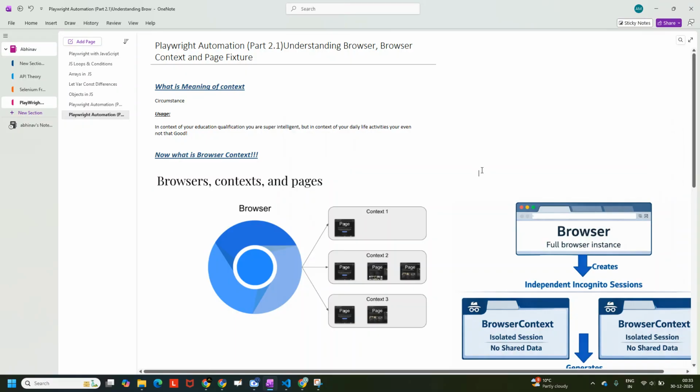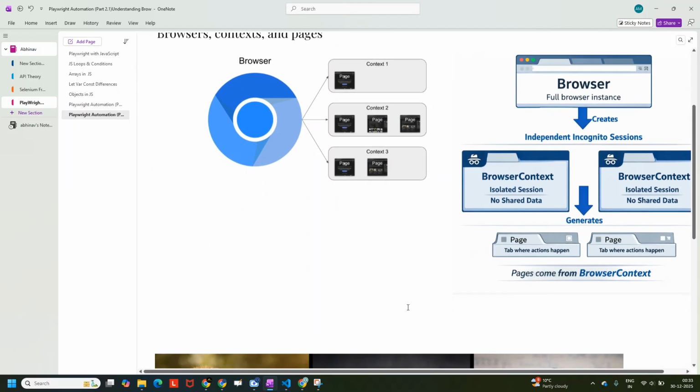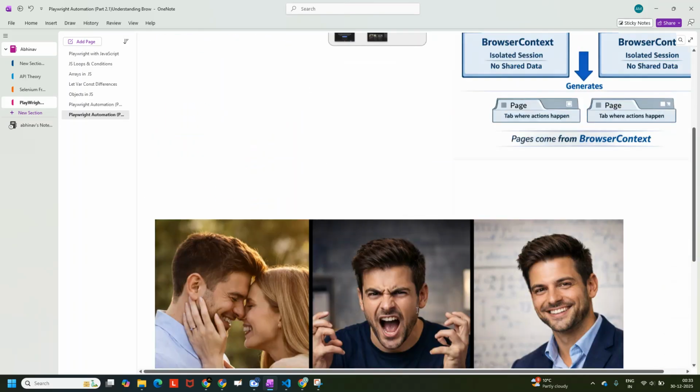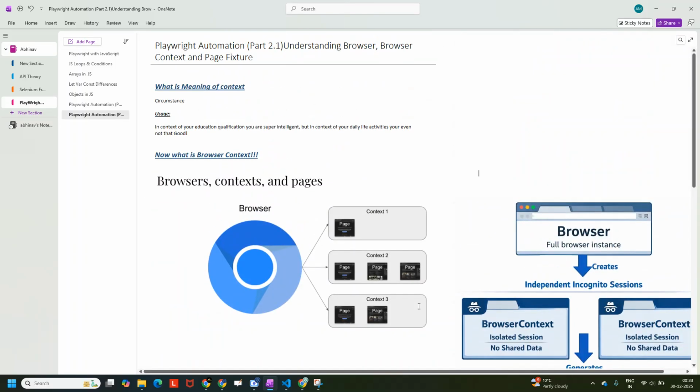So this was the theory part, and very soon I'll be coming up with the practical part, like how to create a page fixture, how to create a browser fixture, how to create a browser context from a browser, and from the browser context how to navigate to a page. Nobody has the time to tell you in such a deep manner, but this is what the entire concept is all about. If somebody asks in an interview, this is the way that we have to explain.